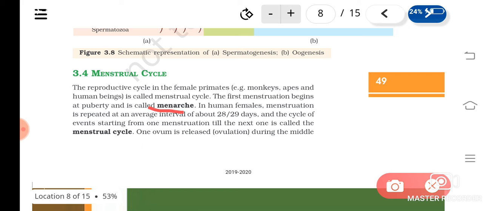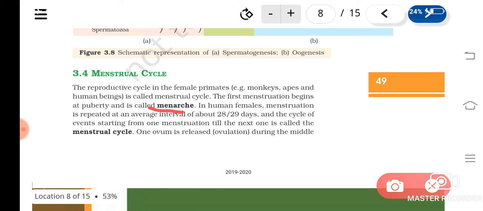Okay, and in females, this menstrual cycle is repeated at an average interval of about 28 to 29 days, and it varies, isn't it? According to the physique of each female, that varies. So usually or on average, this cycle operates in a span of 28 to 29 days.